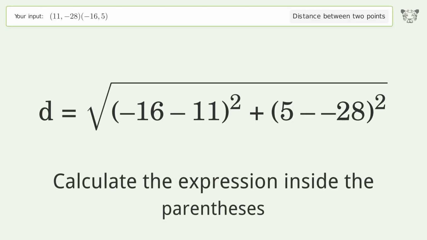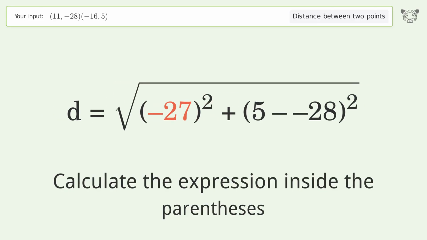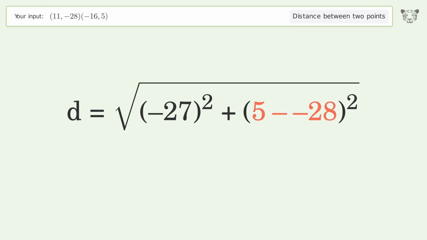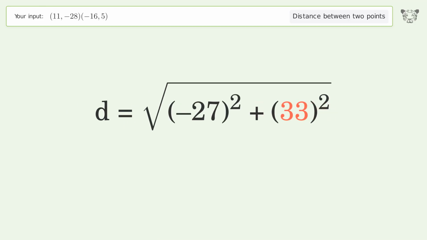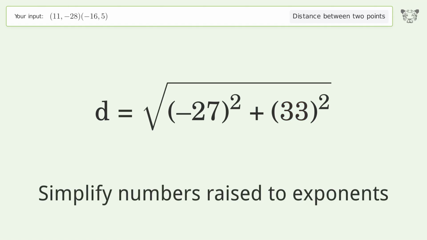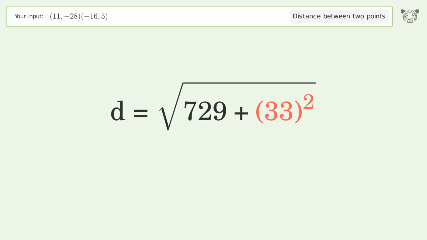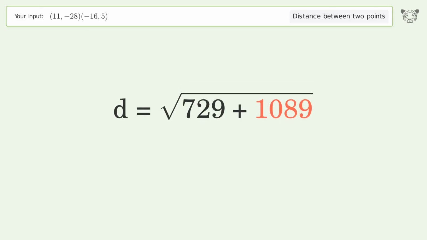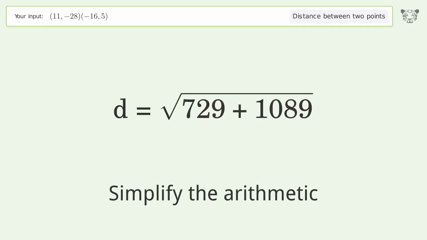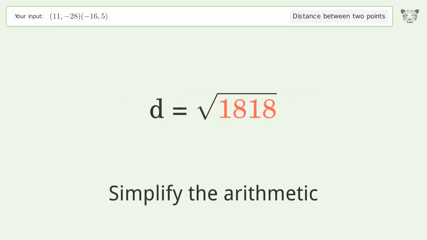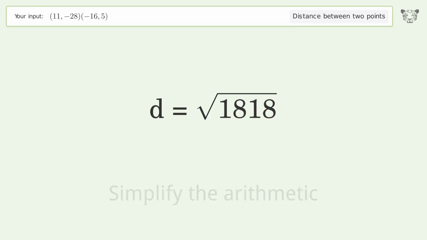Calculate the expression inside the parentheses. Simplify numbers raised to exponents. Simplify the arithmetic. And so the distance between the 2 points is the square root of 1818, or 42.638.